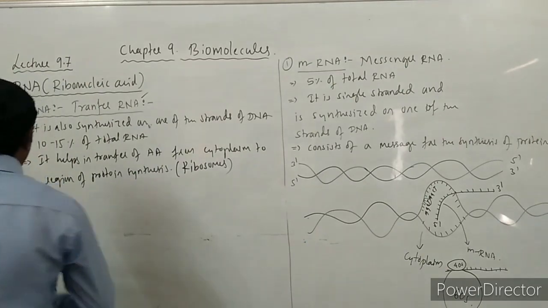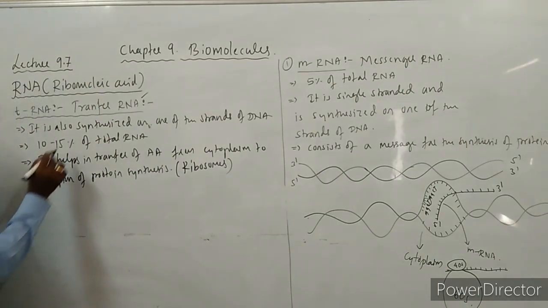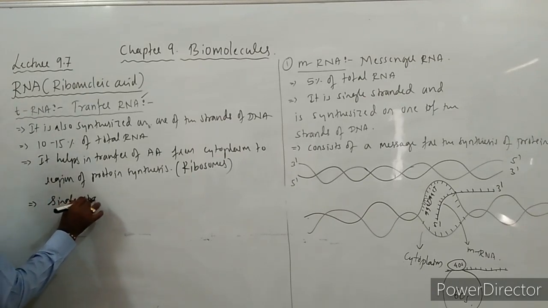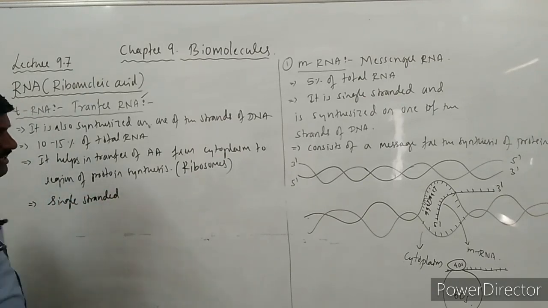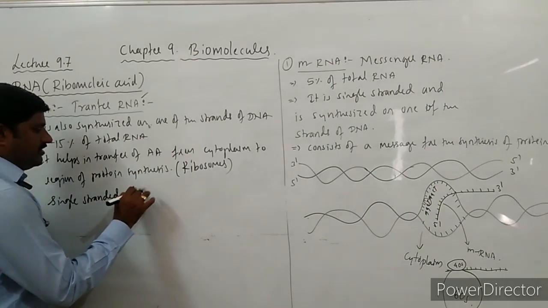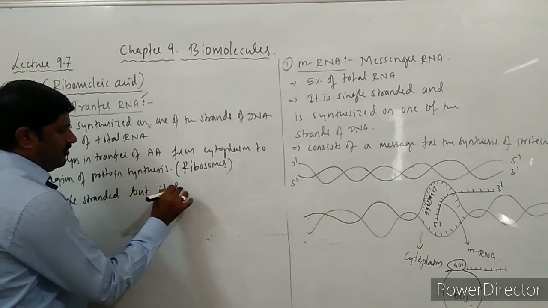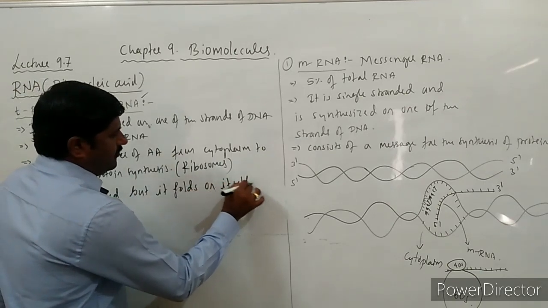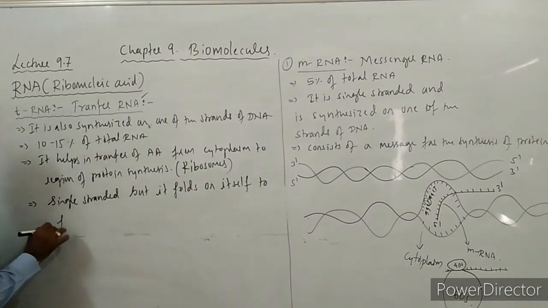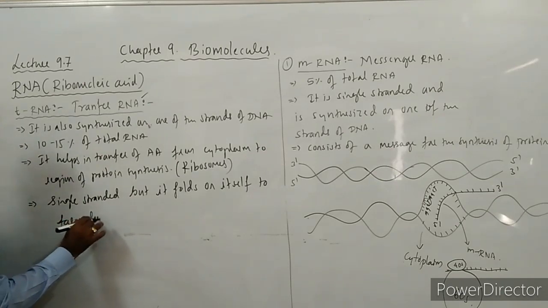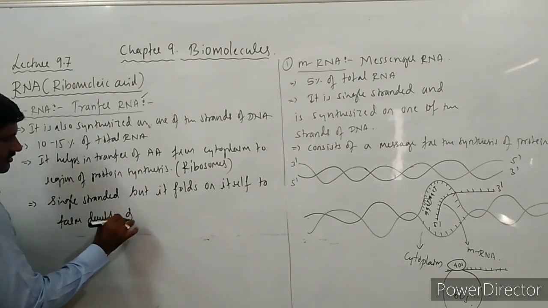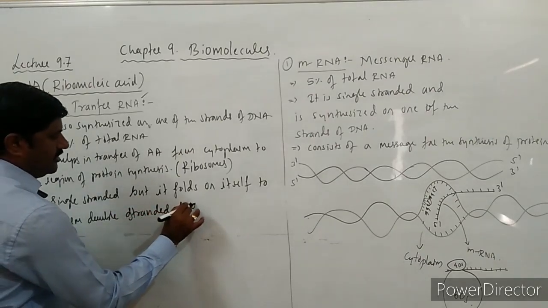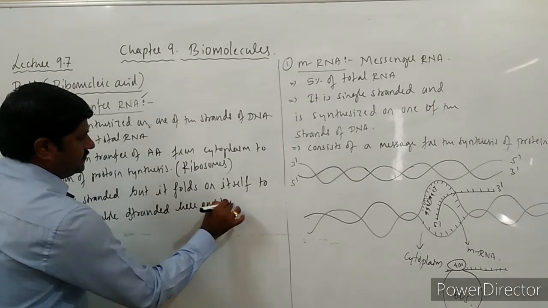And this tRNA is also single-stranded RNA, but it folds on itself to form double-stranded regions here and there.